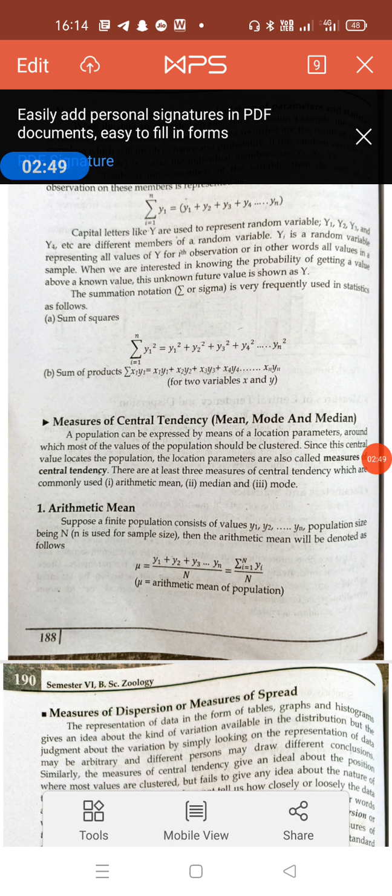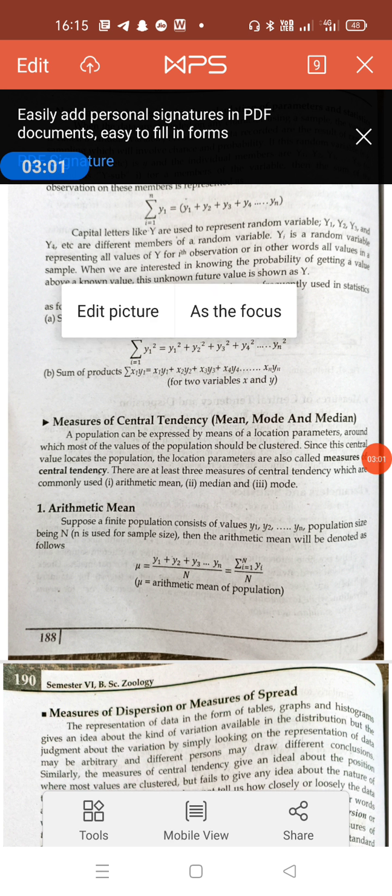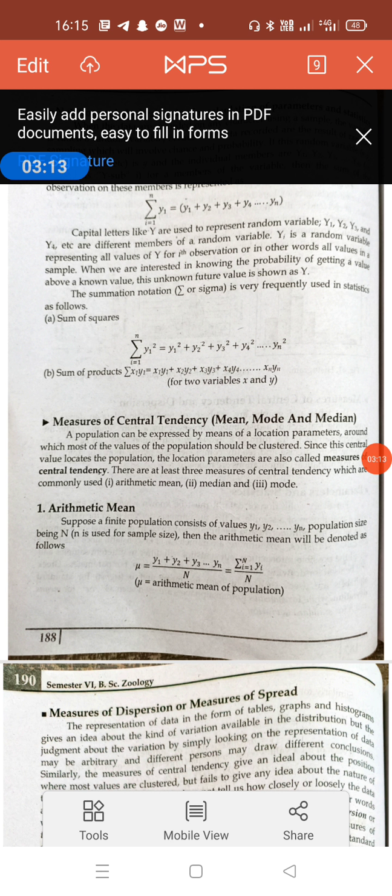Arithmetic mean is the number obtained by dividing the total of the values of different items by their number. The calculation of the arithmetic mean is very important, and it depends upon whether we have a series of individual observations, a discrete series or a continuous series. And it can be calculated in two ways: by the indirect method or by the direct method.